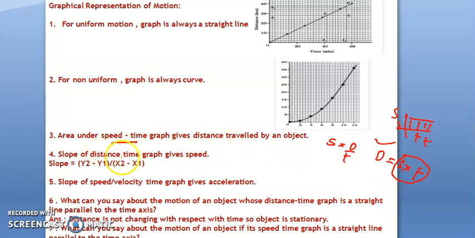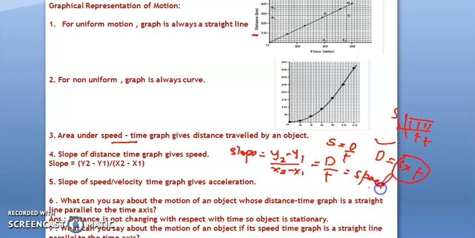Slope. So the slope of a distance time graph is y2 minus y1 upon x2 minus x1. If you see in this case, y is distance, and x is time. So distance upon time always gives us the speed. That's why the slope of a distance time graph gives us the speed. The slope of a velocity time graph gives the acceleration. Same thing, acceleration is equal to v minus u upon t.